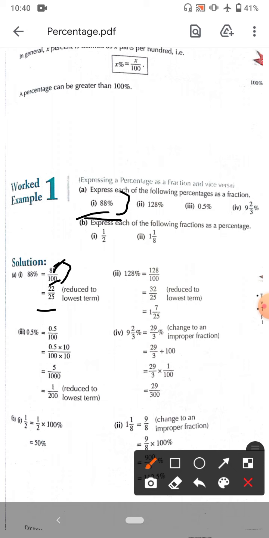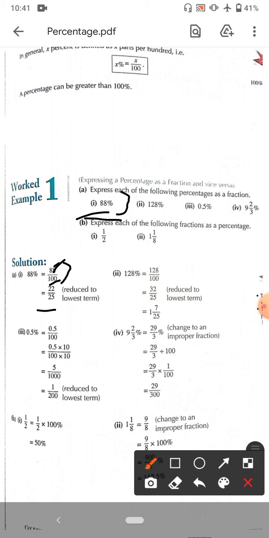It means taking 88 parts out of 100 or 22 parts of 25. It means 88% means break that thing into 100 parts and take 88 parts of it, and 22 by 25 means the same, break that into 25 parts and take 22 parts of that thing. So 88% equals 22 by 25.